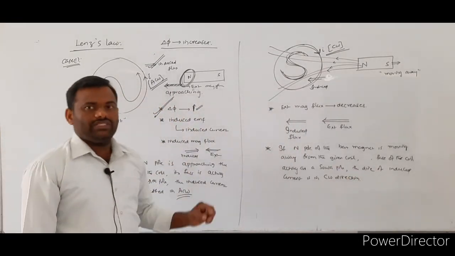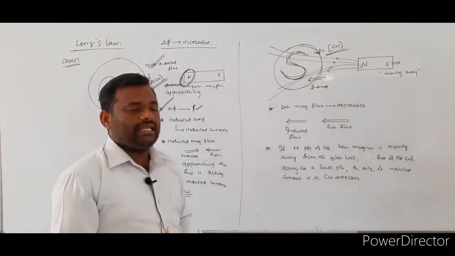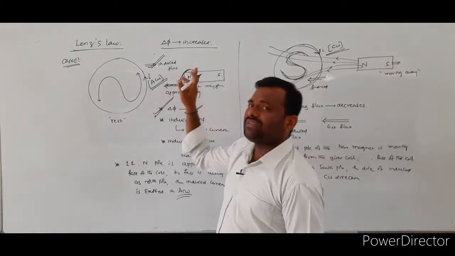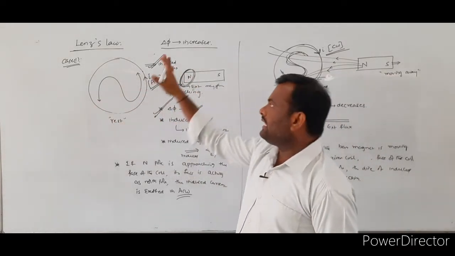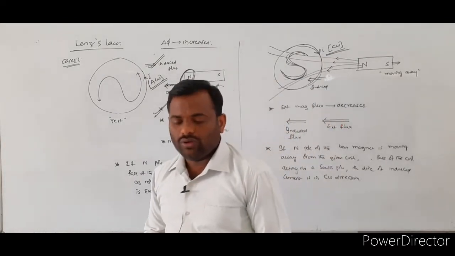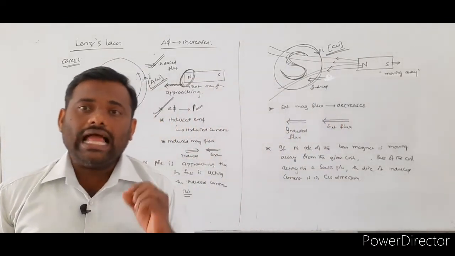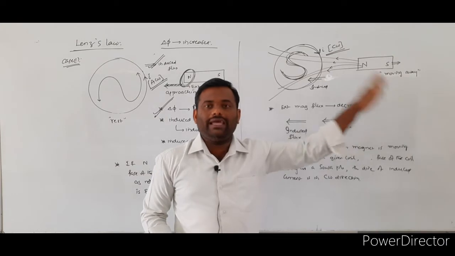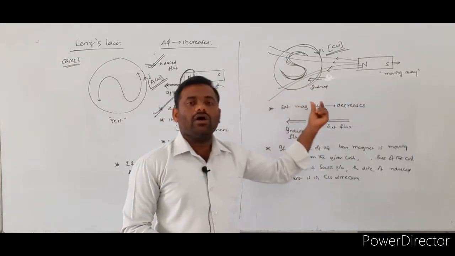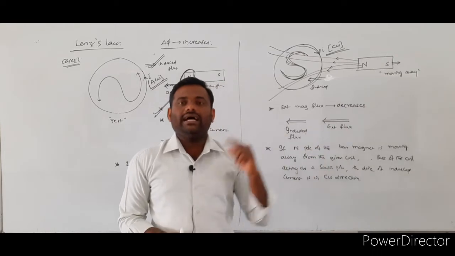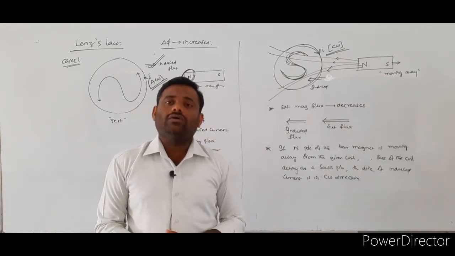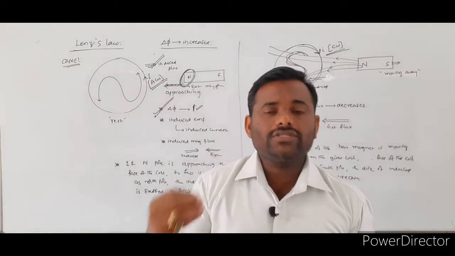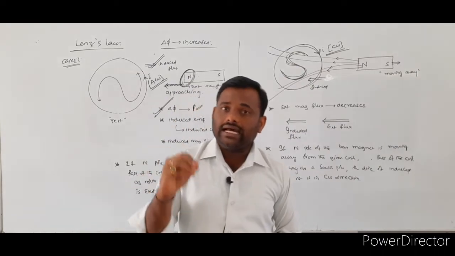So these are the observations we made. While the north pole of the bar magnet is approaching the face of the coil, that face acts as a north pole, and the direction of the induced current is anti-clockwise. If the north pole is leaving the surface, the face of the coil acts as a south pole, and the direction of the induced current is clockwise.